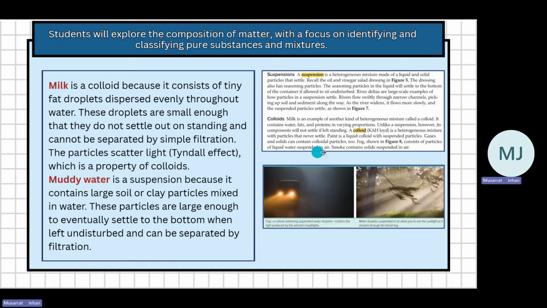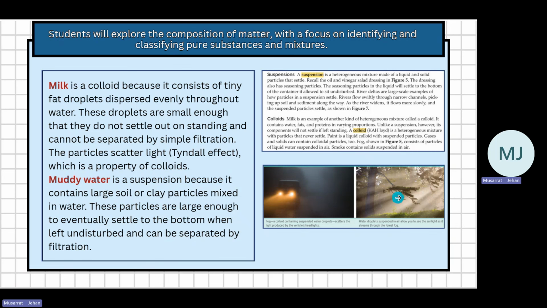Gases and solids can contain colloidal particles too, like fog. Fog, which we see especially during the winter time: if you're driving through fog, you can see the light going through, you can see the particles. So fog is an example of a colloid. Smoke also contains solids suspended in it.